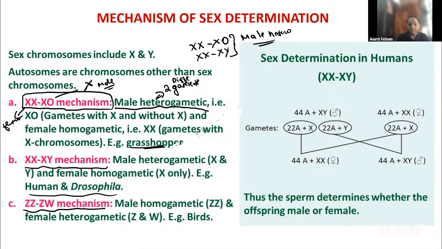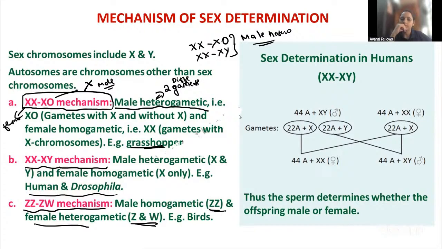That is the bird. In the bird, the male is going to carry ZZ, whereas the female is going to carry ZW. Now you tell me, in the bird, who is responsible for the sex determination? In humans, we know, right? In humans, who is responsible for the sex determination, guys? Male or female? Male, right? But always the blame goes to the girls, right? For the baby, the blame will go to the female only, right?